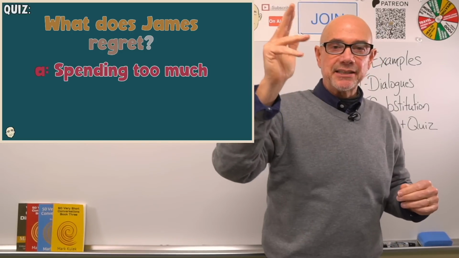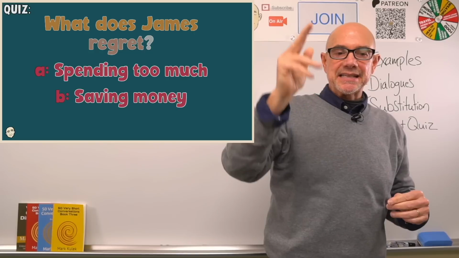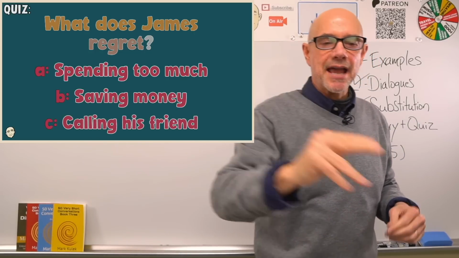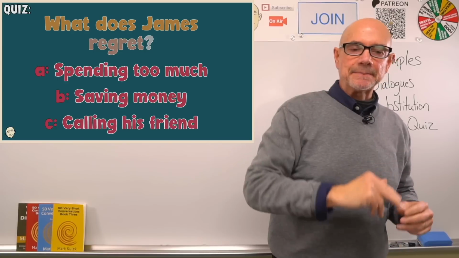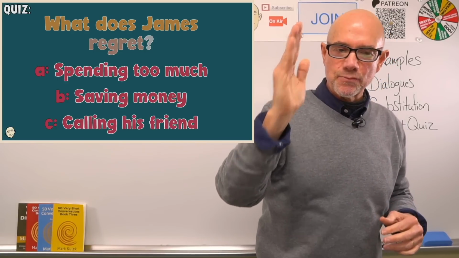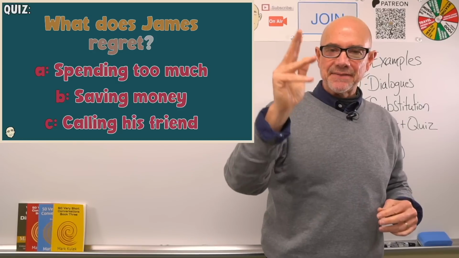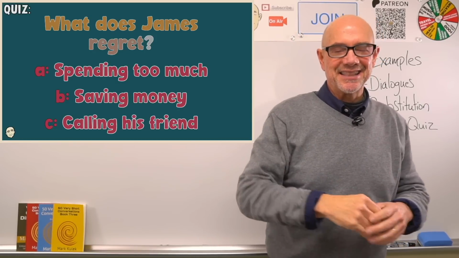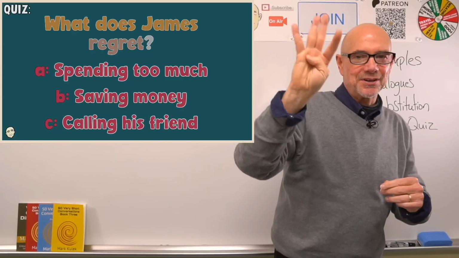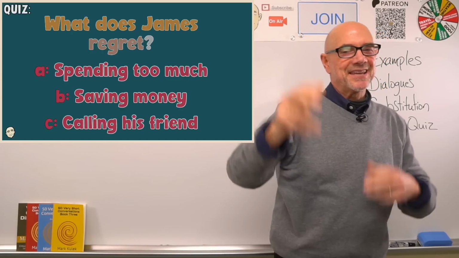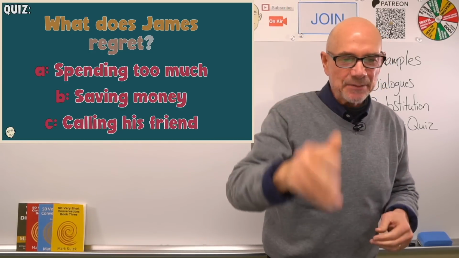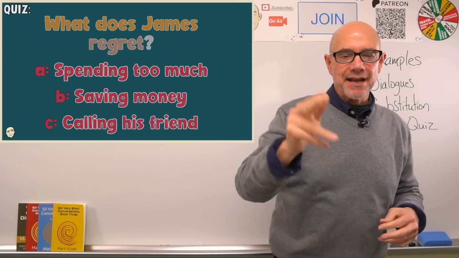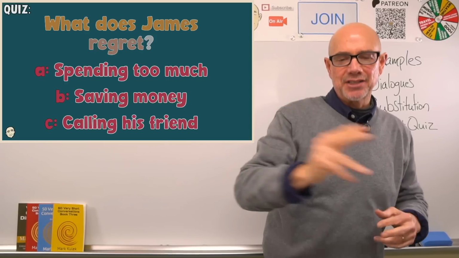A, spending too much. B, saving money. C, calling his friend. And the answer? 5, 4, 3, 2, 1. Yes, it is A, spending too much. James regrets spending too much.